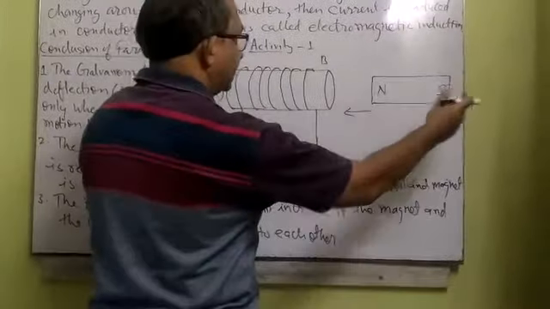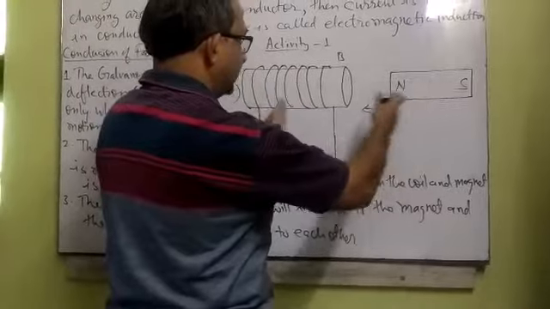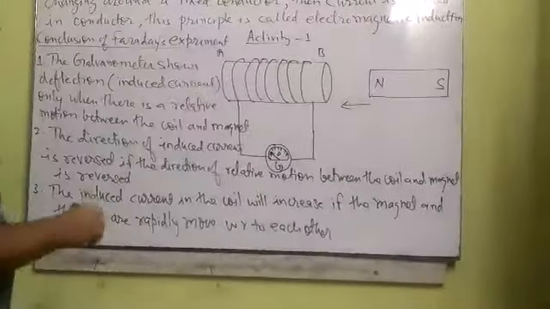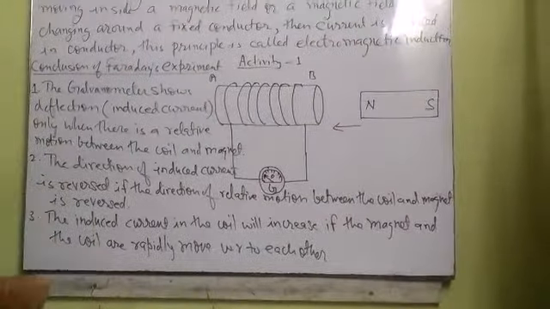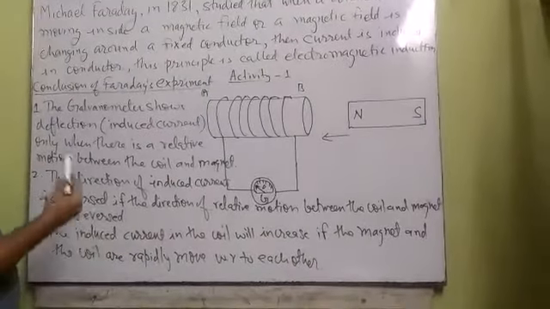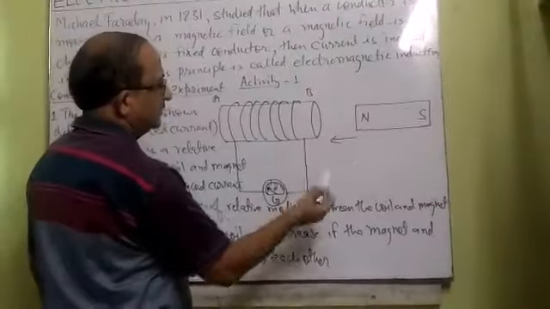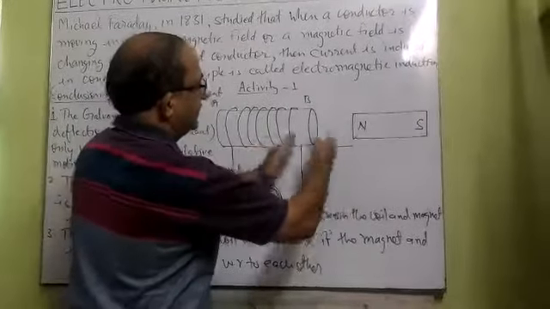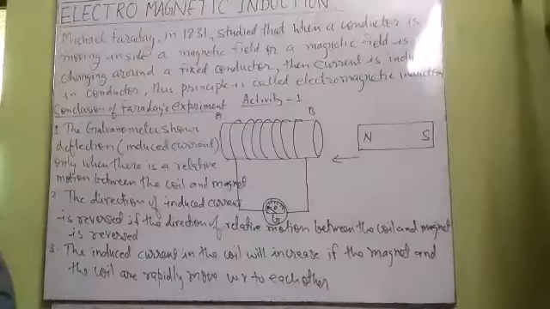If the speed of relative motion is increased, then the amount of induced current will also increase. The magnitude of induced current is directly proportional to the relative speed between the magnet and the coil.